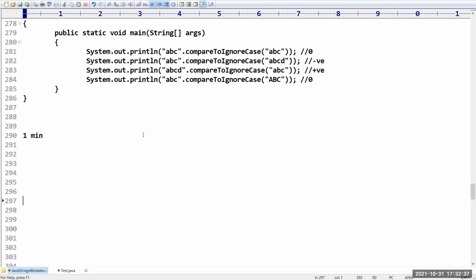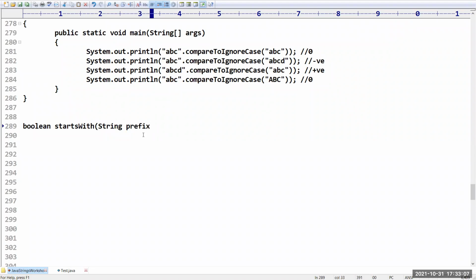Yeah, sir, let me go with the next function. What we have is boolean. Are these notes available for us? Yes, of course. So boolean, there is a method with the name startsWith, which is going to take a string prefix.